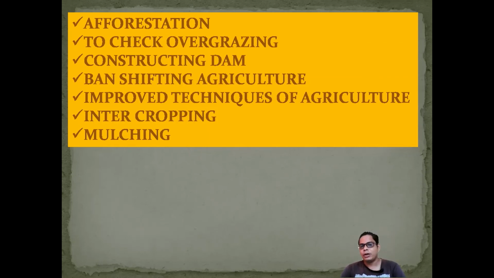Construction of dams to decrease the runoff of water. We have to construct a dam that can store the water during the monsoon season, and this water can be used in the dry season. If the monsoon water flows and mixes directly into the sea, then we cannot get the sweet water for our cultivation and agriculture.